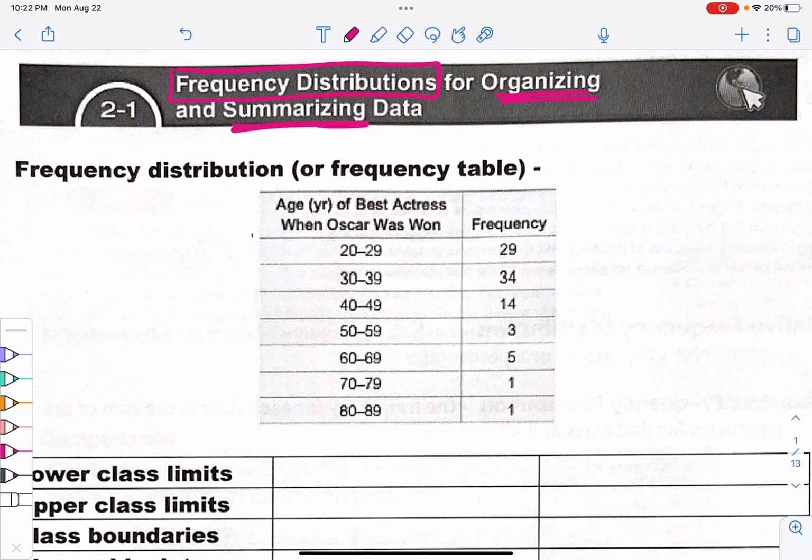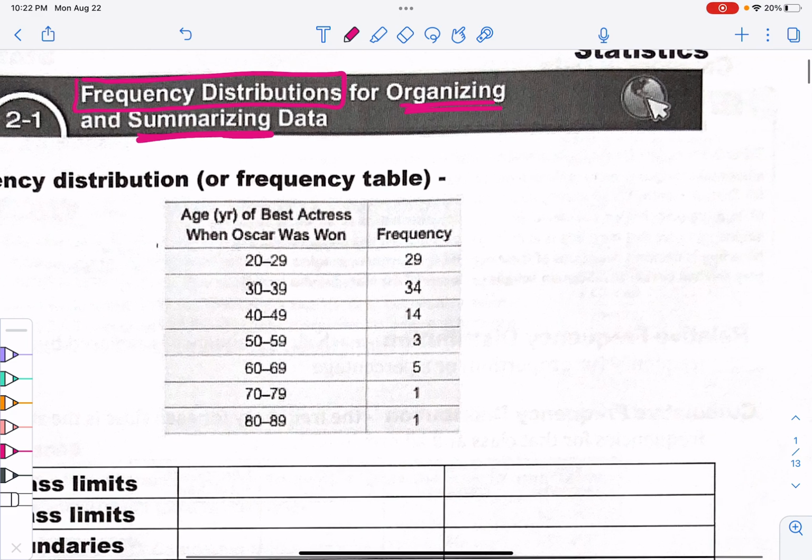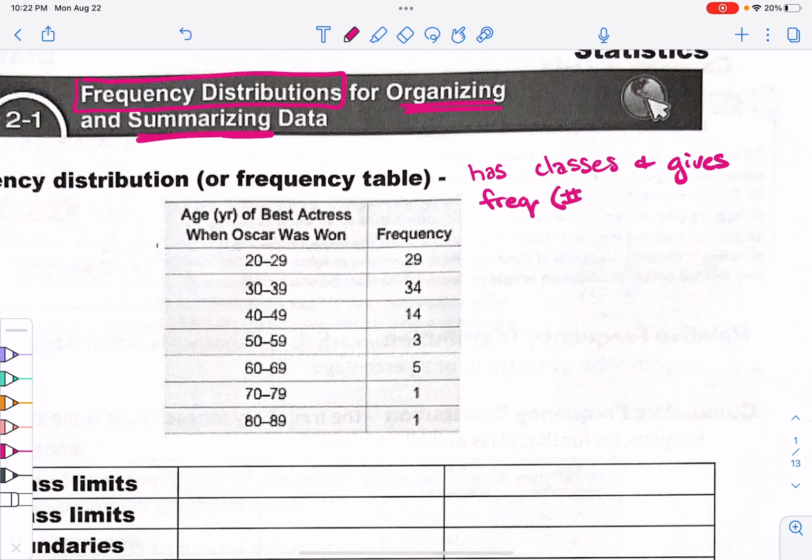A frequency distribution or a frequency table has classes, and then gives a frequency, which is a number of elements within that class. So it has classes, and then it has the number of elements or number of people or number of whatever that are in that class.